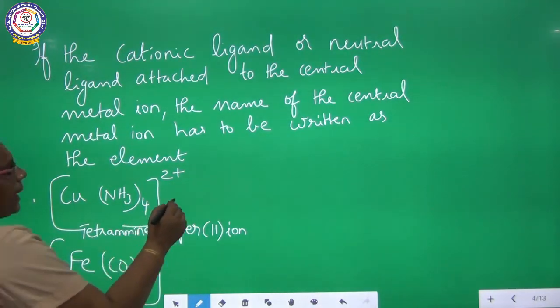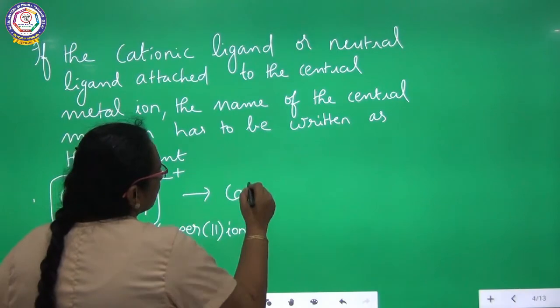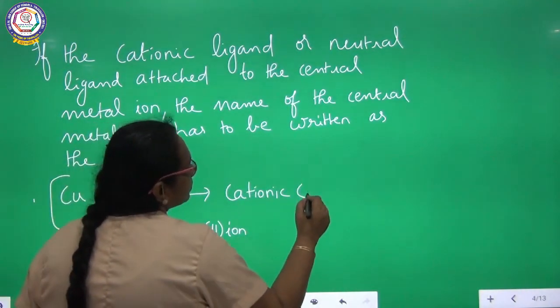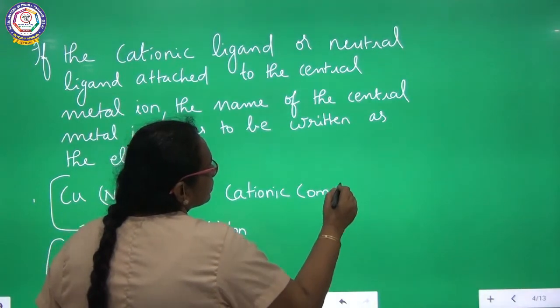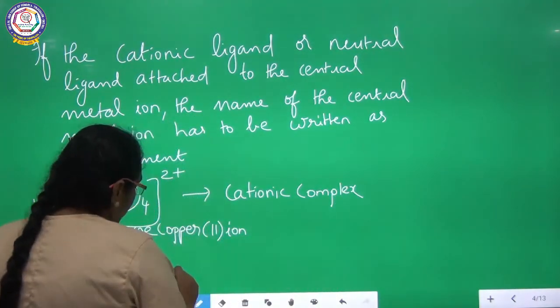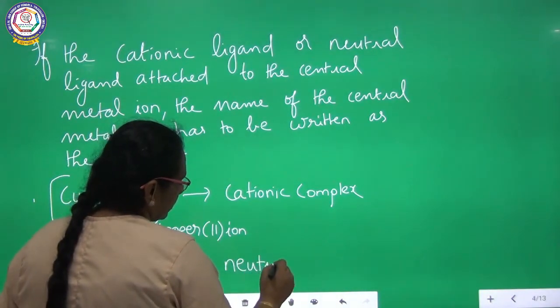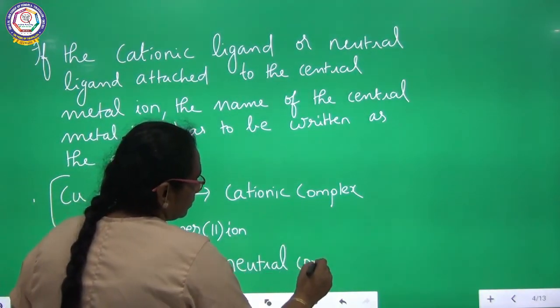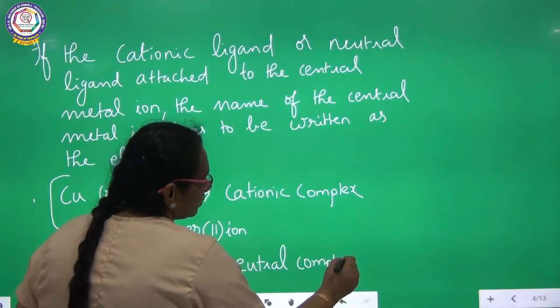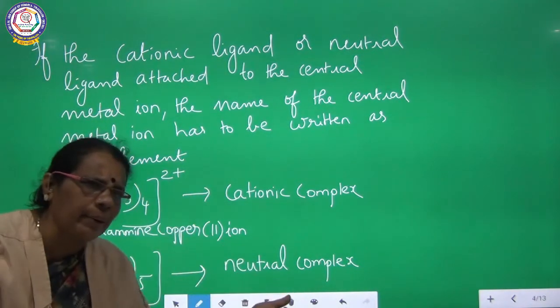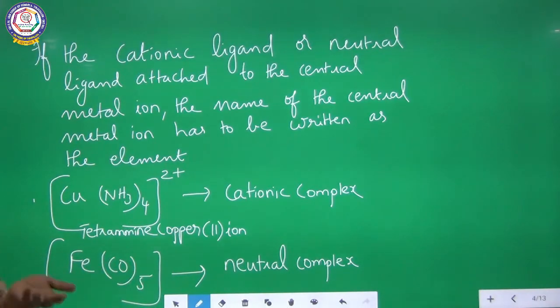This is a cationic complex. This is a neutral complex. So the rule says that whether it is a cationic complex or a neutral complex, there is no change in writing the name of the central metal ion.